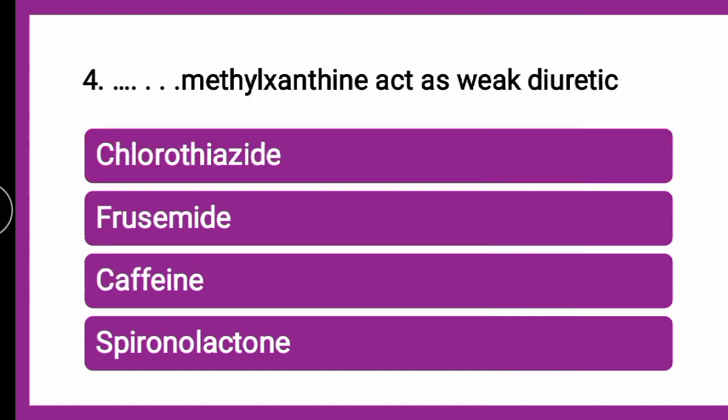Next question is, dash methylxanthine acts as a weak diuretic. Now again every question revolves around it. So dash methylxanthine is acting as a weak diuretic, whether it is chlorothiazide, furosemide, caffeine or spironolactone. You can guess your answers and put it into the comment section.